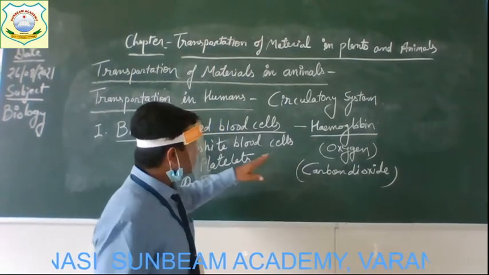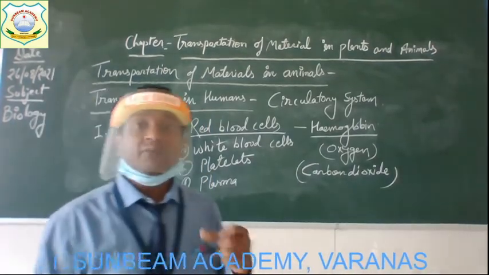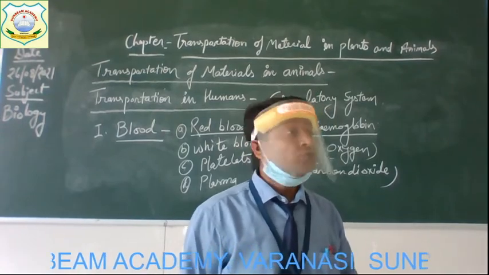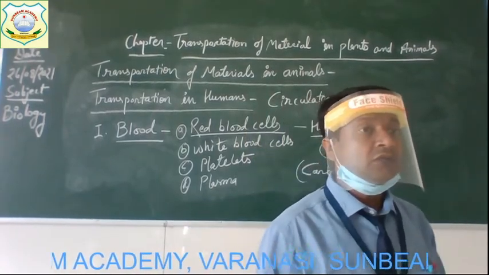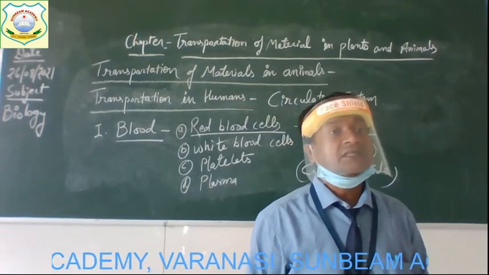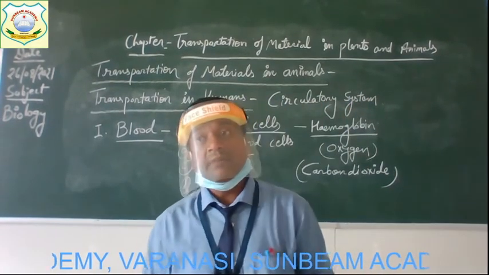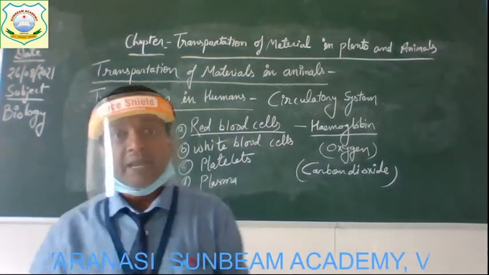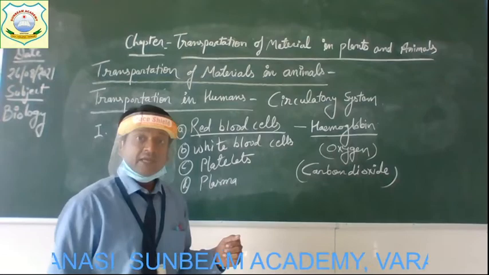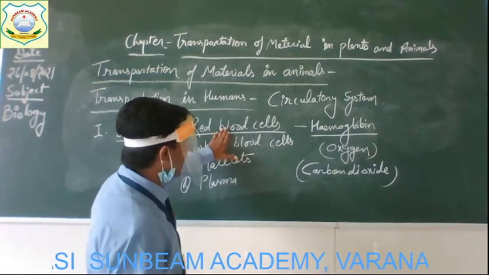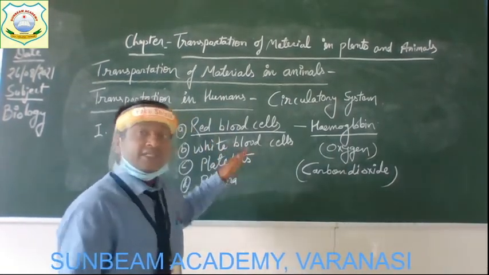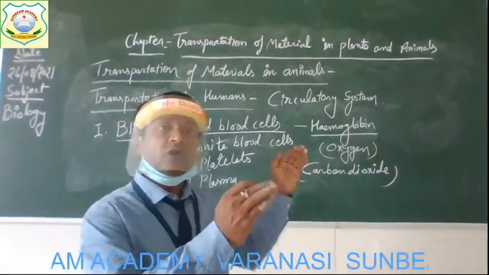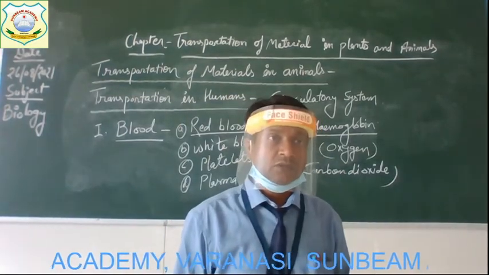Clear? Now, to produce energy in our body, one more substance is required, that is nutrients. After the digestion of food, finally the nutrients get separated and ultimately mix into the blood. It comes into the blood, and then the blood carries it. Okay, these nutrients do not combine with RBC, WBC or platelets. They are just present in the plasma, the liquid part of the blood, and this blood carries all those nutrients to all body tissues.